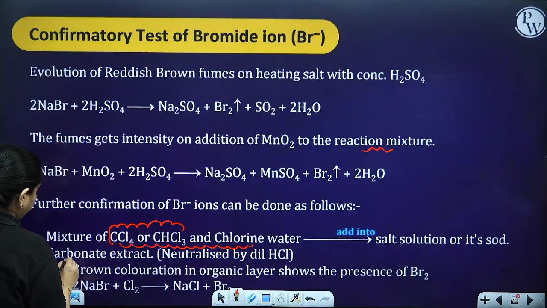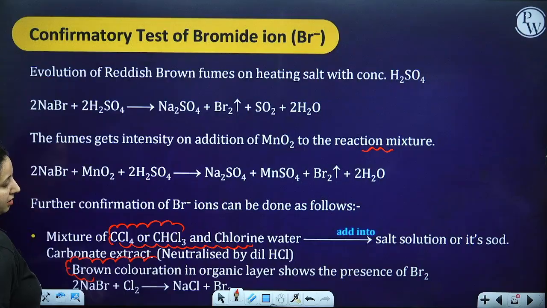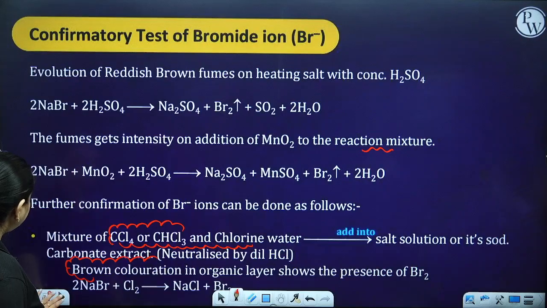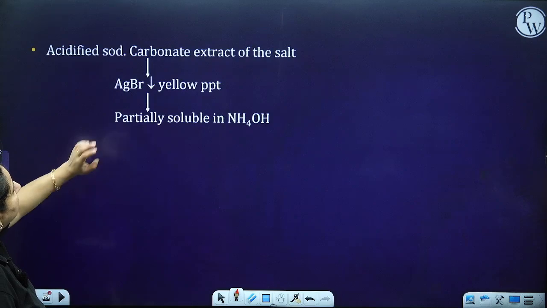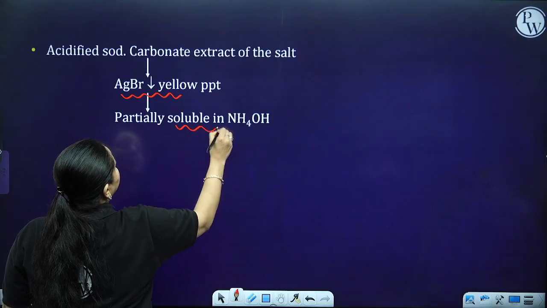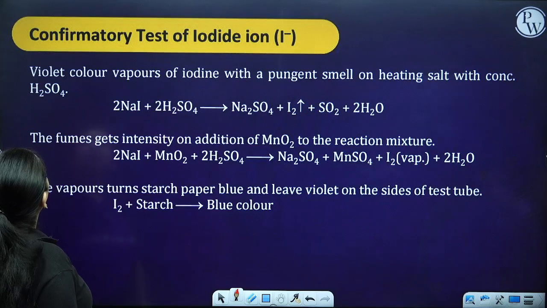There you will have brown coloration in the organic layer, which shows the presence of bromine. Acidified sodium carbonate extract of the salt gives a yellow precipitate of AgBr, which is partially soluble in NH4OH. So your bromide presence is confirmed.